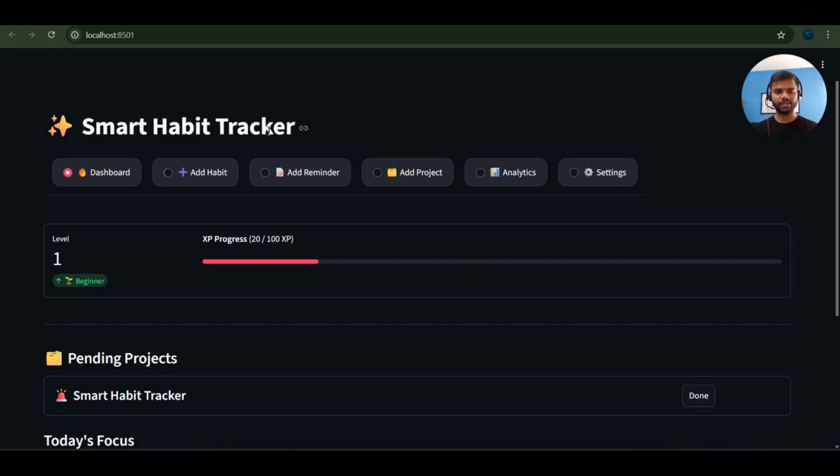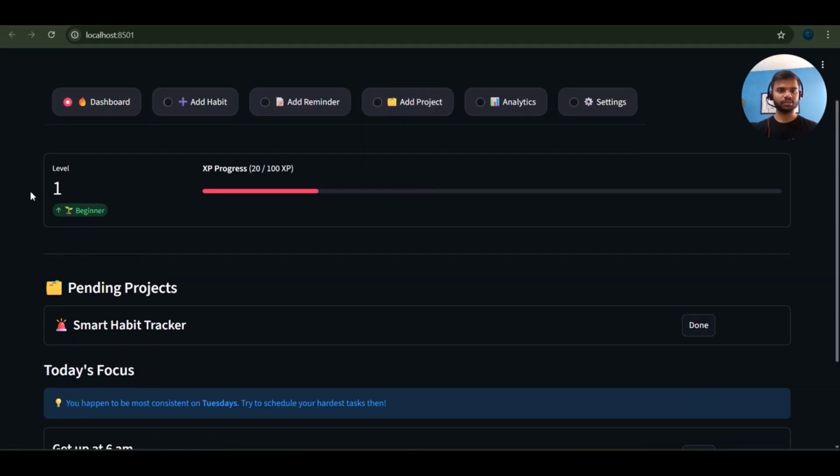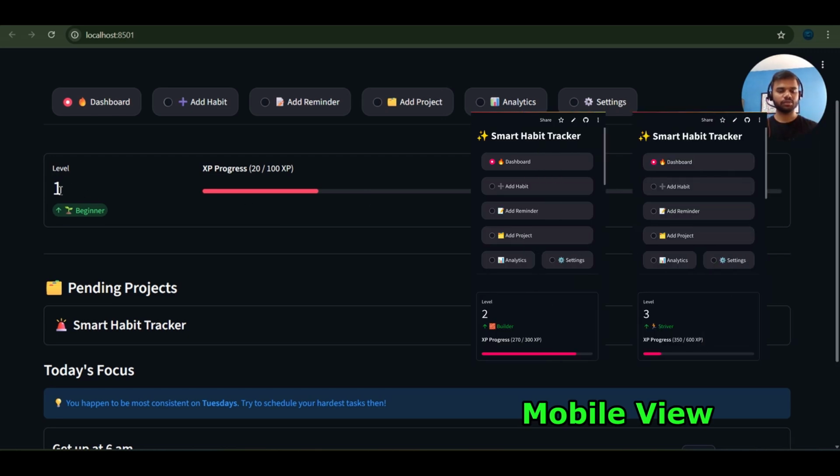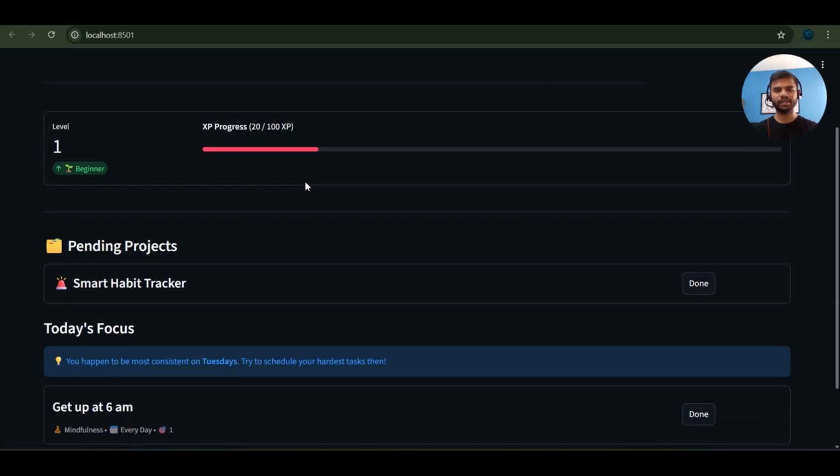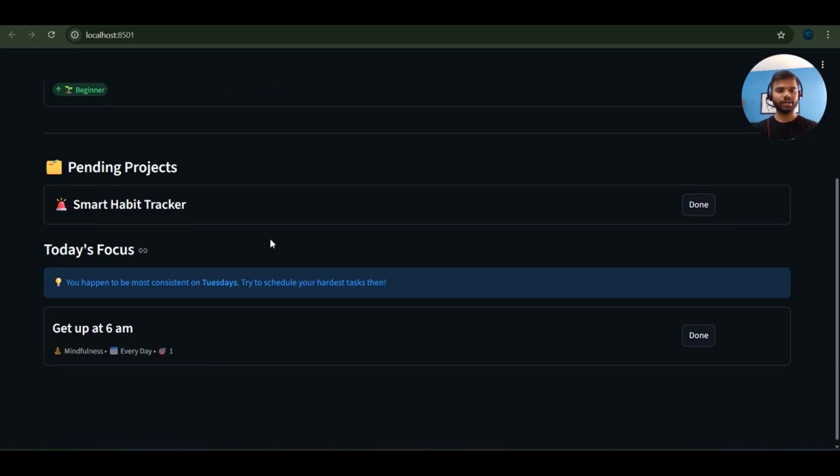The title is Smart Habit Tracker app. Multiple tabs are appearing in front of you: dashboard, add habit, reminder, and add a project. And this is the gamification system that I discussed during the presentation. Currently I am on the first level, beginner, and the XP progress is 2. The current score is 20, and if I want to go to level 2, I must achieve 100 XP. XP simply means a point system. Pending projects shows Smart Habit Tracker, and currently I have added no reminder, so the reminder section is not appearing.